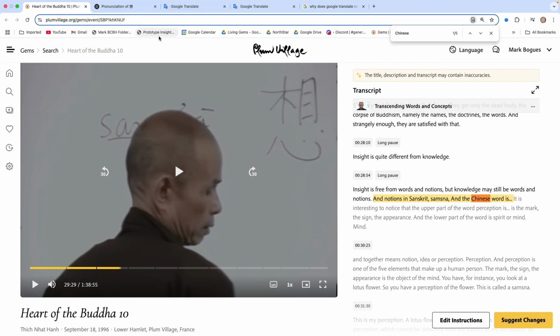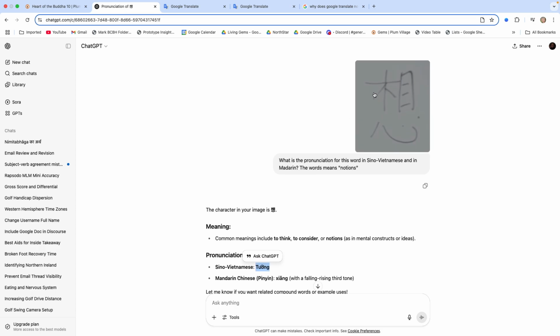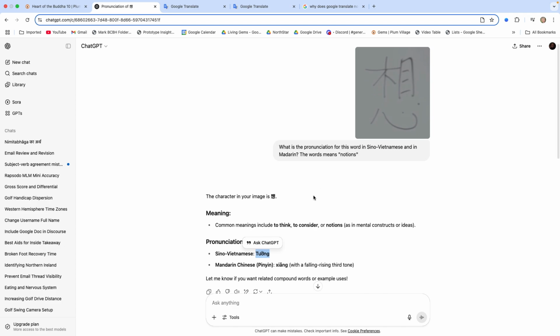So what I've done is I've taken a screenshot of this graphical Chinese, and I put it into ChatGPT. You can see here I've uploaded it. And I've asked, what is the pronunciation for this word in Sino-Vietnamese and in Mandarin? So Mandarin, I haven't spelled that right, but ChatGPT's worked it out. Mandarin is the most commonly spoken language in China. And I've given a little context. I've said the word means notions.